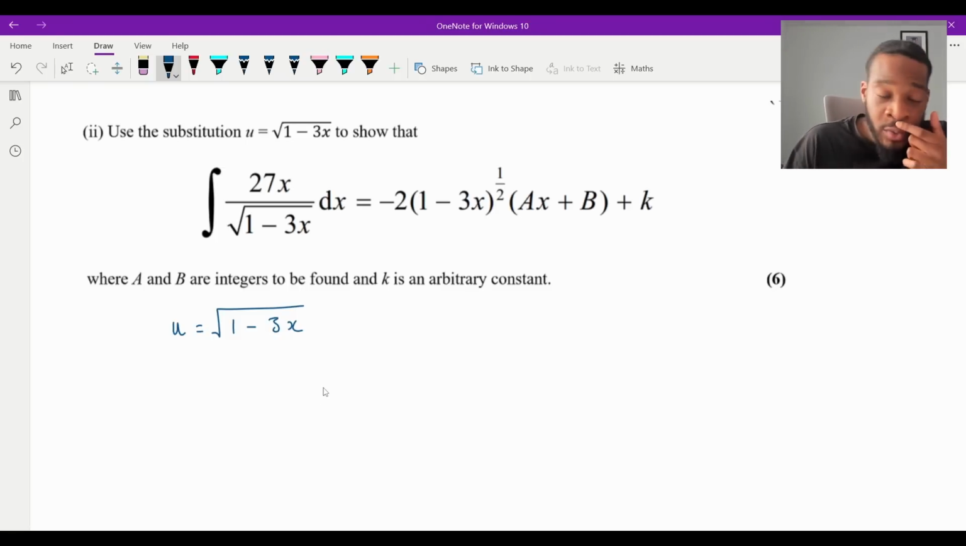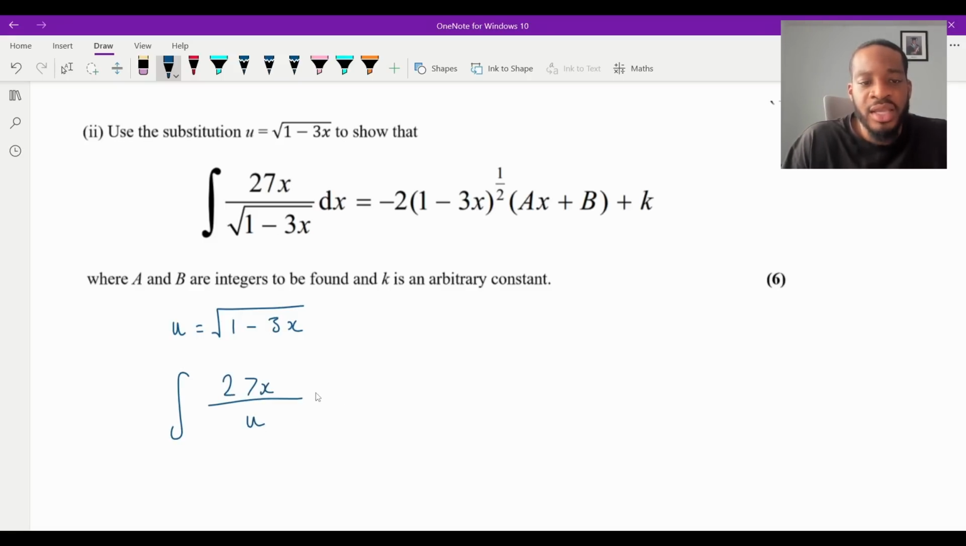So what I can do is say, well, firstly, I've got 27x, right? And now I know what the square root of 1 minus 3x is. This is u. So I've got that there. And then I've got dx here. And then what I'm going to do is differentiate this from here. With this though, because it's the square root, I need to rewrite this as a power, and it's going to be a chain rule problem, isn't it?